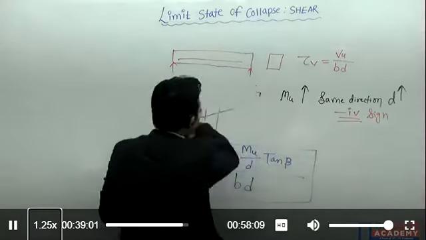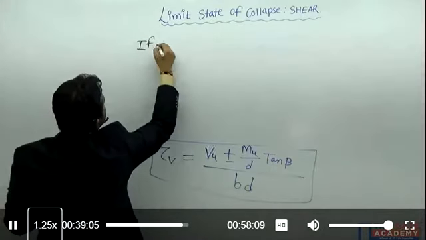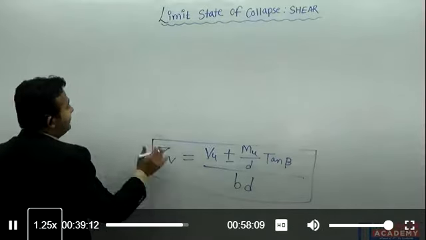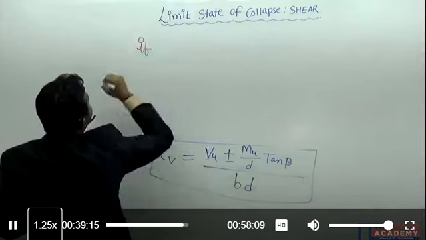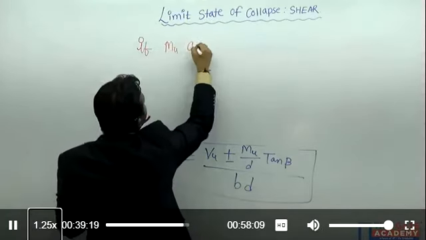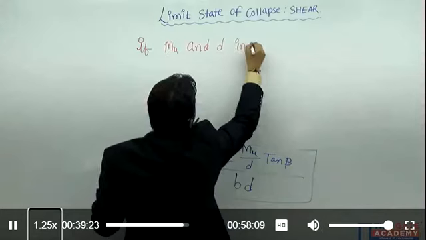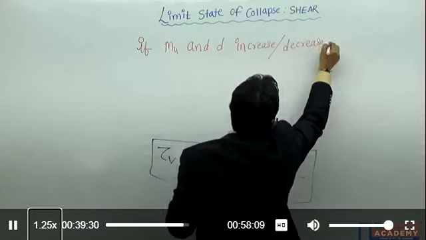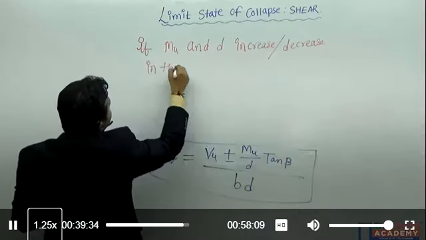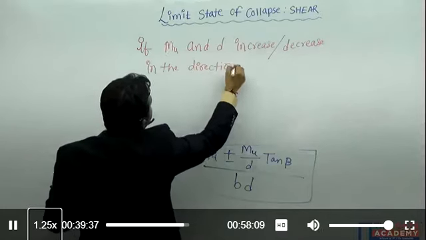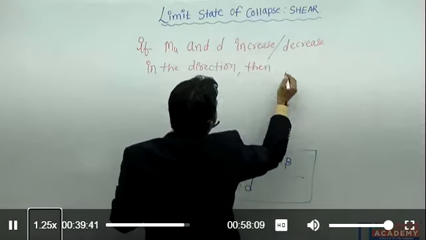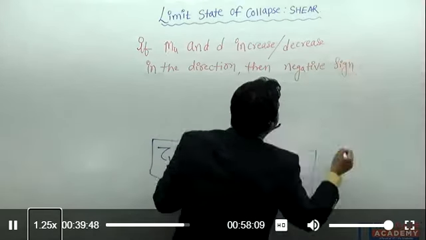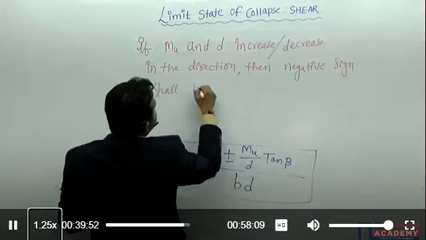So here I am going to write, in this formula, if Mu and d increase or decrease in the same direction, then negative sign shall be used.